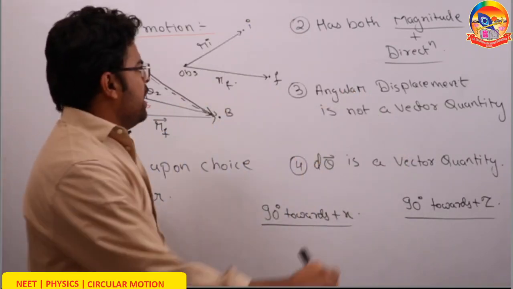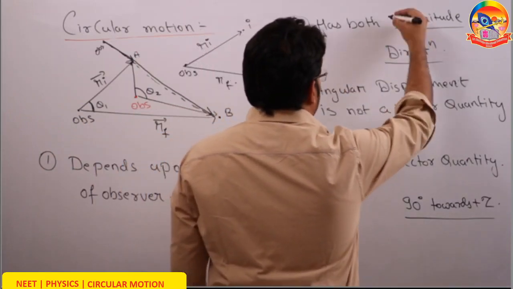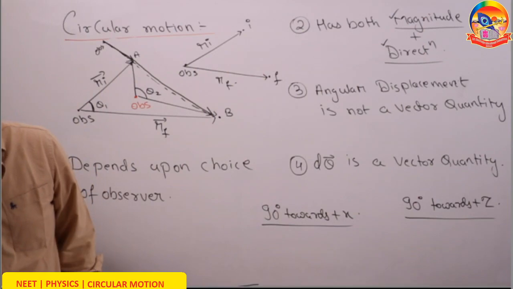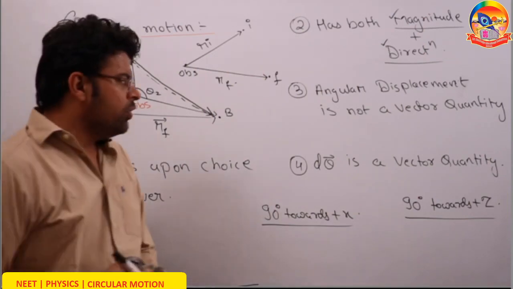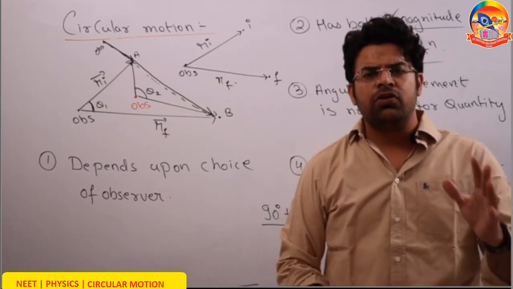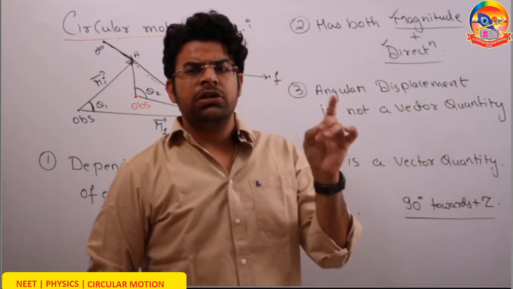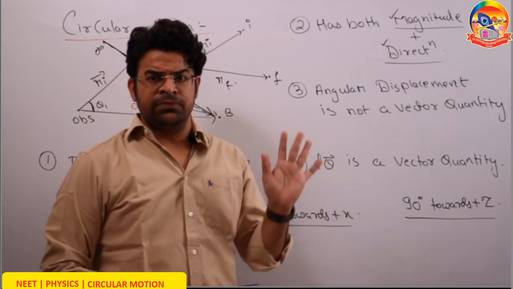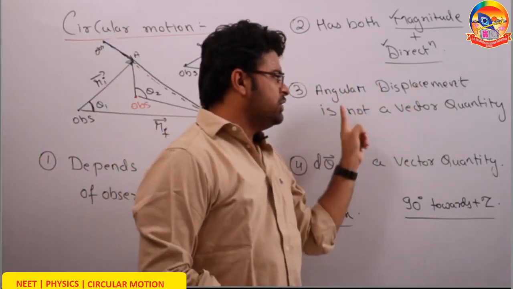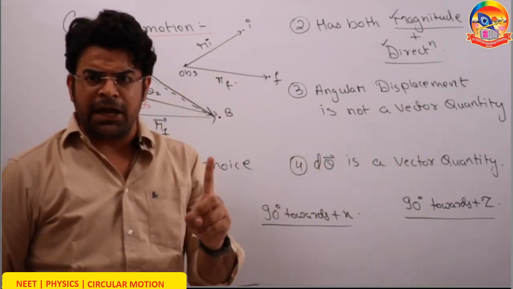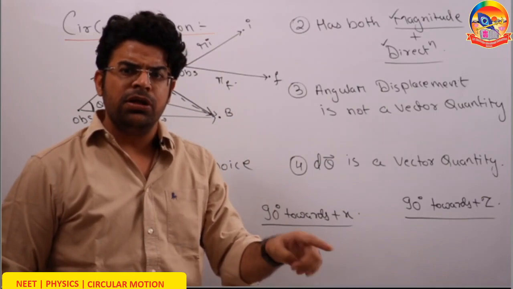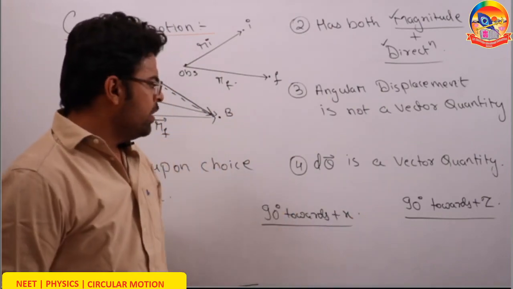Next thing, angular displacement has got both magnitude as well as direction, but still it is not a vector quantity. Despite having both magnitude as well as direction, angular displacement is not at all a vector quantity because it does not follow the law of vector addition. You find the direction using right hand thumb rule, but it is not at all a vector quantity.